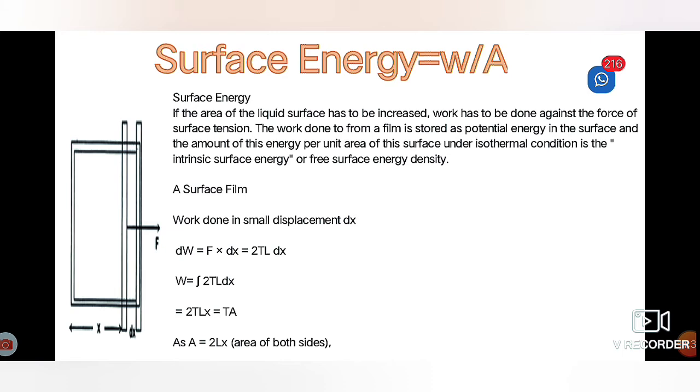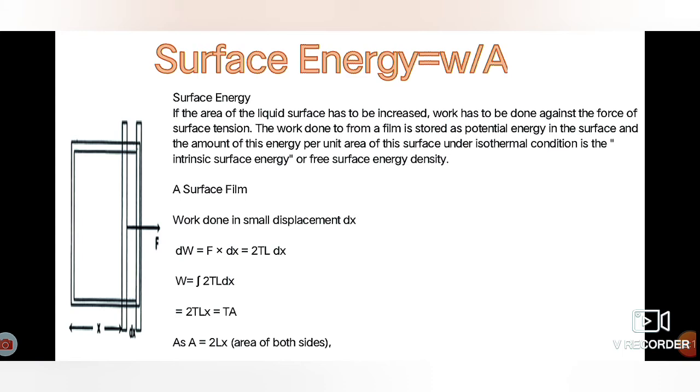Substituting the value of the force in the formula of work done, dW is equal to F into dx is equal to twice TL into dx. The total work done W is calculated using integration: W is equal to integration of dW is equal to integration of twice TL dx is equal to 2T integration of L dx.